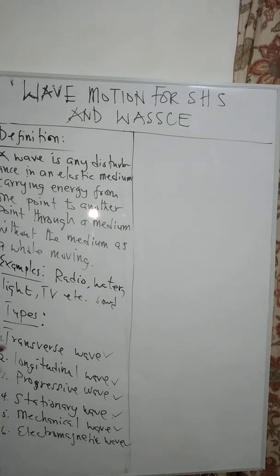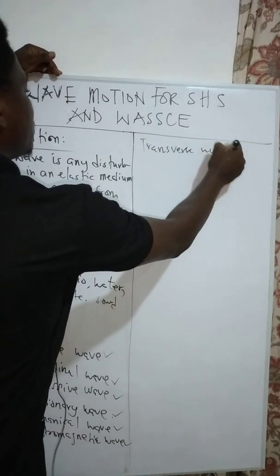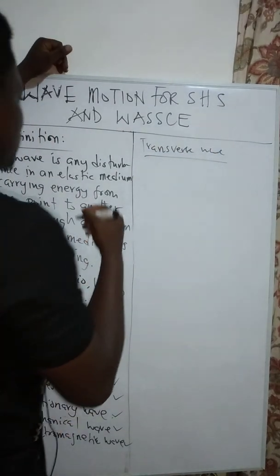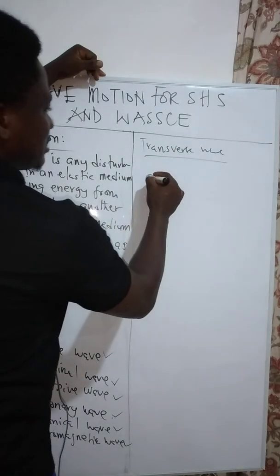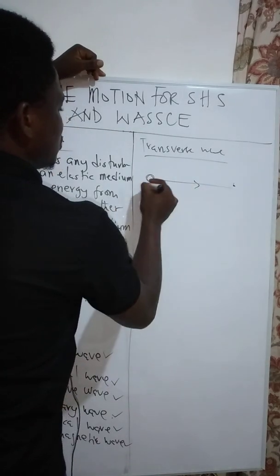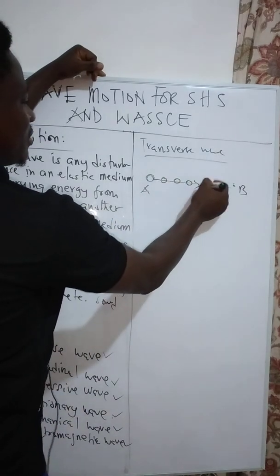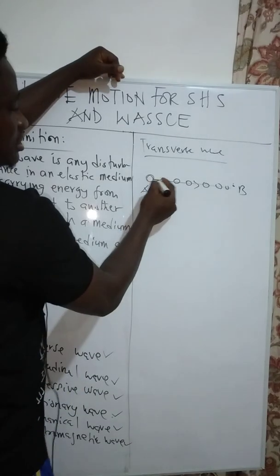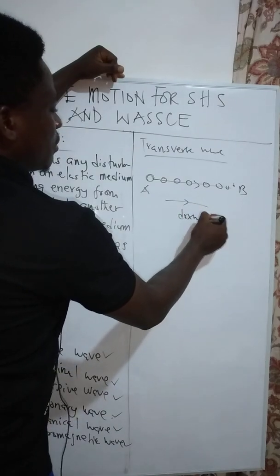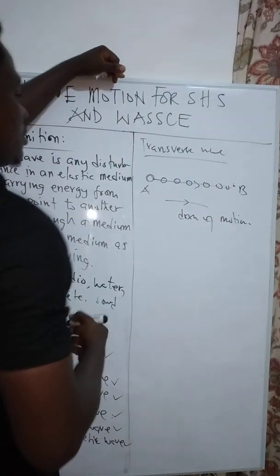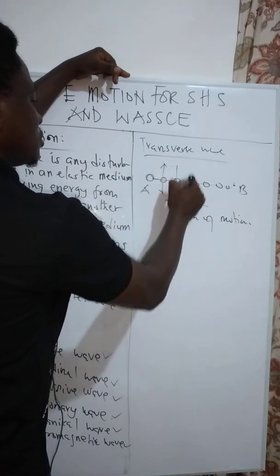Okay, so the first type of wave that we want to talk about is the transverse wave. Now, if a particle is disturbed, and we are sending a wave across to a side, so this is A and this is the side B. Remember that these are the particles that are doing the transfer. So this is receiving before it sends to this, before it sends to this. So this is the direction of motion. Now for transverse waves, the direction of motion is at right angles to the disturbance.